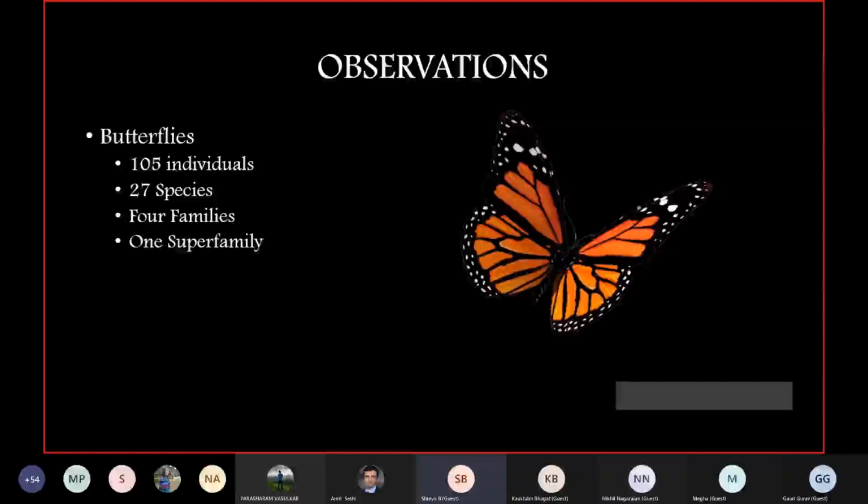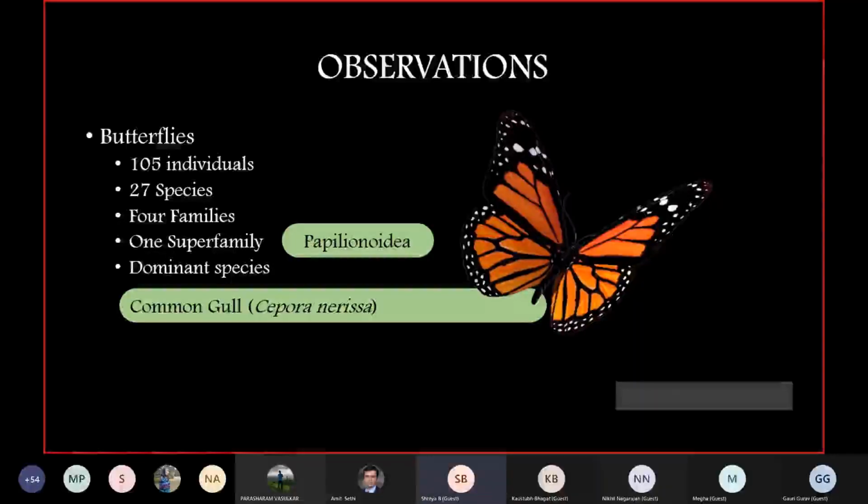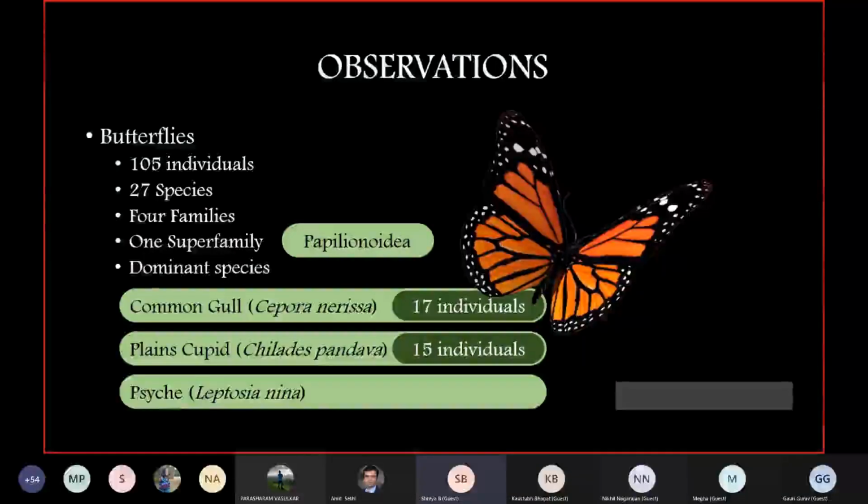The dominant species was the Common Gull butterfly with 17 individuals. Plain Cupid was another, with 15 individuals present in the line transect method. The majority of the study was done early in the morning, so a lot of butterflies were easy to observe. The Common butterfly for that area was 12 in number.